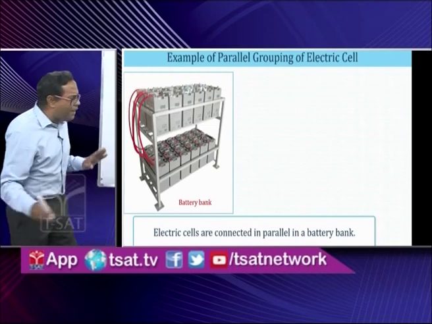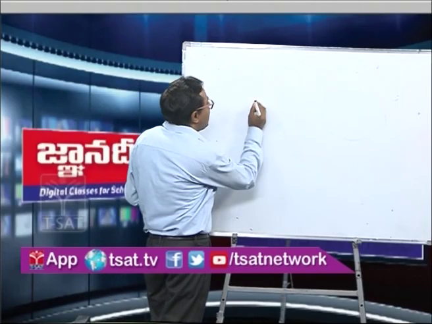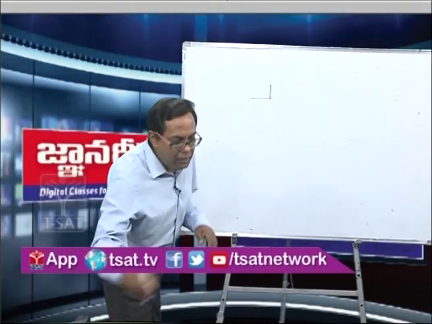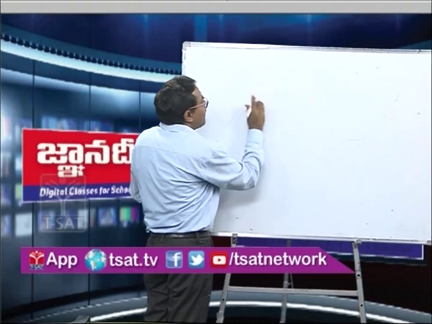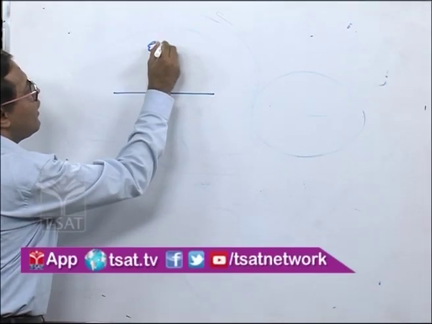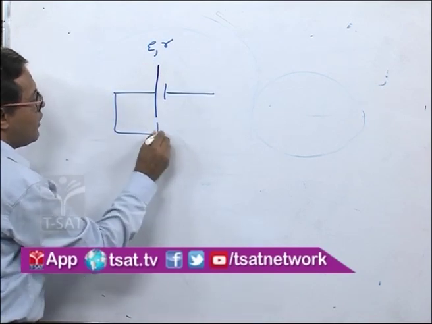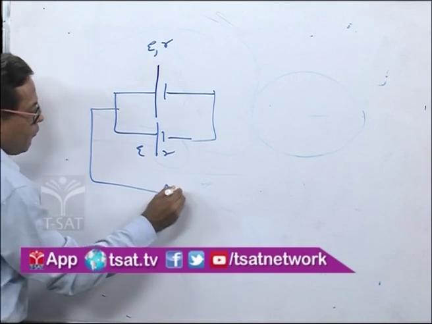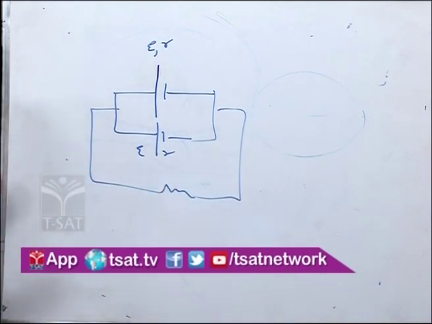Now if you see the electrical diagram, let us consider we have 2 cells connected in parallel, 2 similar cells like this, with EMF E and internal resistance R, and again EMF E and internal resistance R. So what is the condition for cells to be connected in parallel?